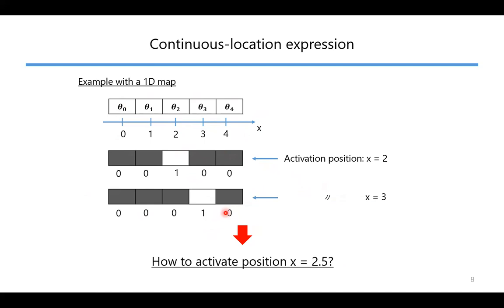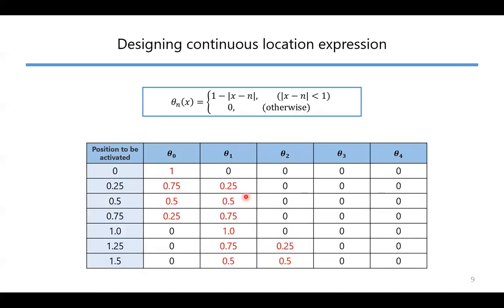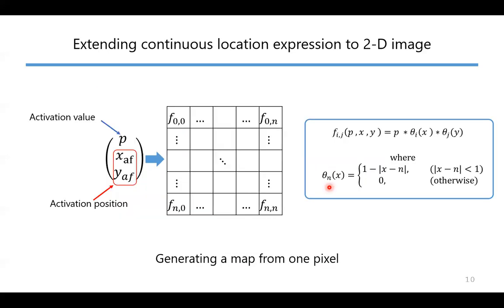The question is, how should we express activating continuous locations such as 2.5? To express continuous location, we activate the neighborhood pixels as well. And if all parameters follow this equation, we can express activation of continuous locations as shown in this table.